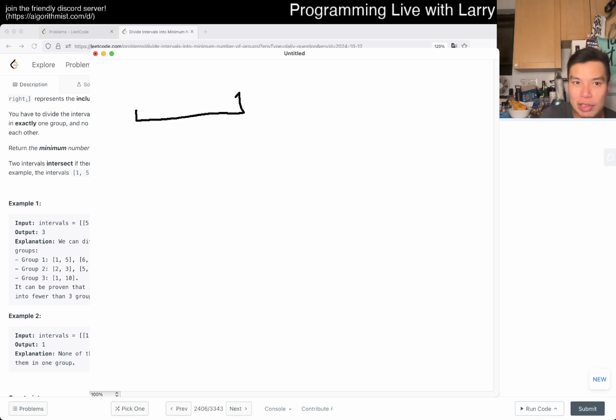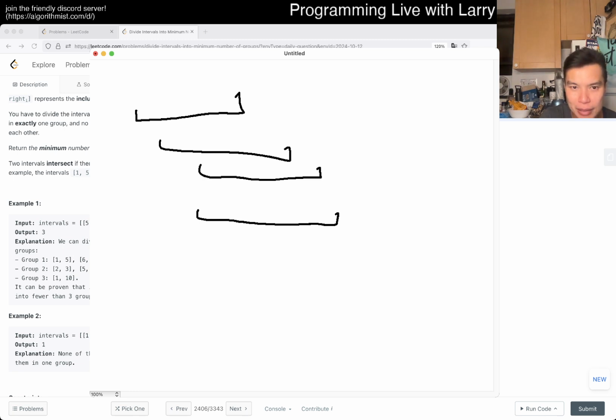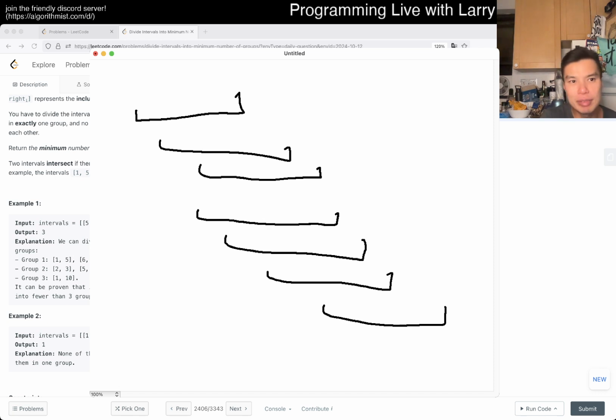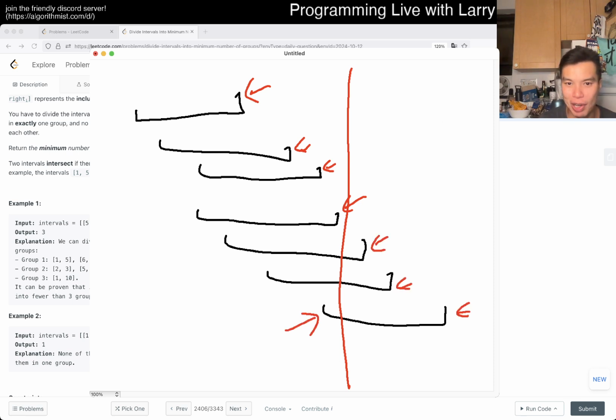Okay, so you have all these intervals, and they're on some timeline. Let's just say they're sorted for now, something like this, and you have a lot of intervals. Let's say you're also able to process everything to the left. So let's say you're here right now, because everything is already sorted. You already processed the endpoints of here, because you process by the beginning point. Now the question is, oops, I guess I drew off the screen. But now you have more intervals coming.